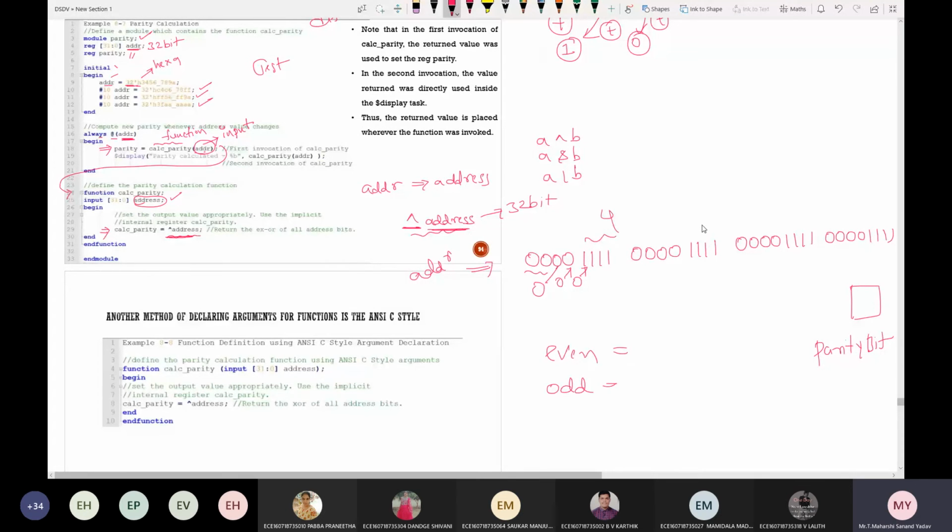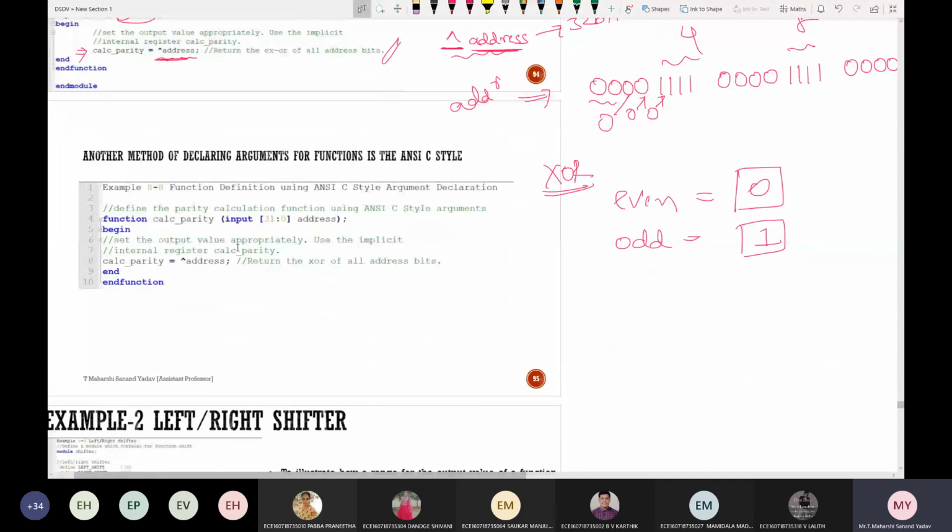So how many ones are there? 4, 8. This is total 12. Till here it is 16. So if I want even parity, should the parity bit be 0 or 1? It should be 0. Suppose if I want odd parity, it should be 1. So what is the concept behind this? Repeated XOR operation. Remember this. Only this is the important logic here. Rest everything will be same, but I'm trying to call this by means of a function. As I've told you, this is another style of declaring, which is ANSI. Within the port declaration only, you can declare this in ANSI style, but the logic will be the same.